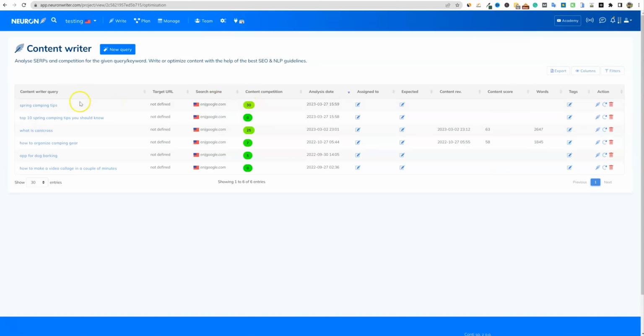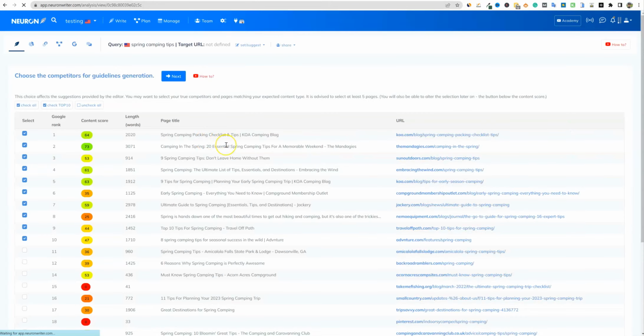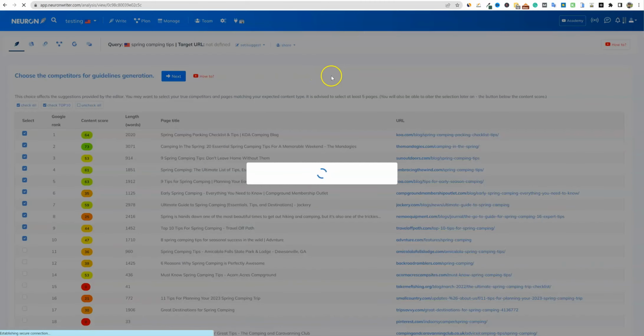So that does make sense, that this is going to be a more competitive keyword. And that's what I like about Neuronwriter. I think it does a pretty good job with the keyword analysis, and there are a little bit more SEO features. I didn't really put that in the feature comparison, but I think Neuronwriter does a better job than the other tools, actually a lot better job with the SEO side of things. It really gives you a lot of information. We can select over here if we want to take some off right here. That's pretty cool. I believe you can do that with the other ones as well.